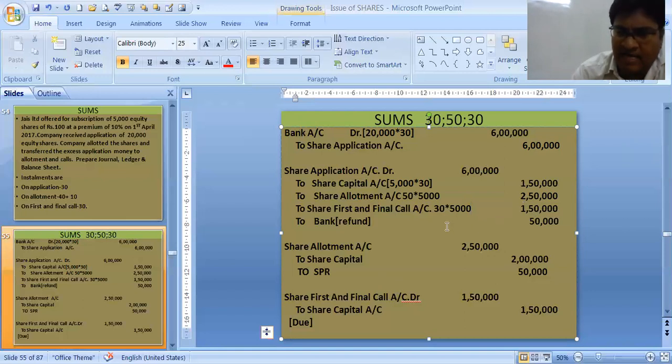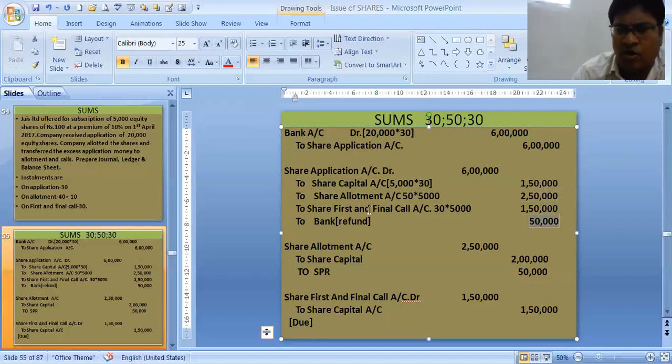How much has the company allotted? Only 5,000 shares. People have applied for 20,000 shares. Accordingly, they have distributed the money in application, in allotment, and in first and final call. And the excess money that remains is what they have refunded.